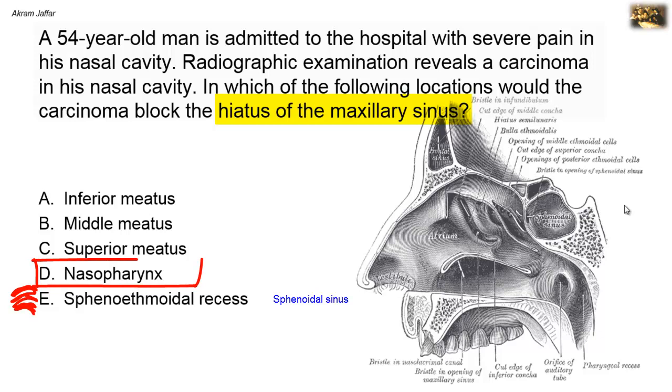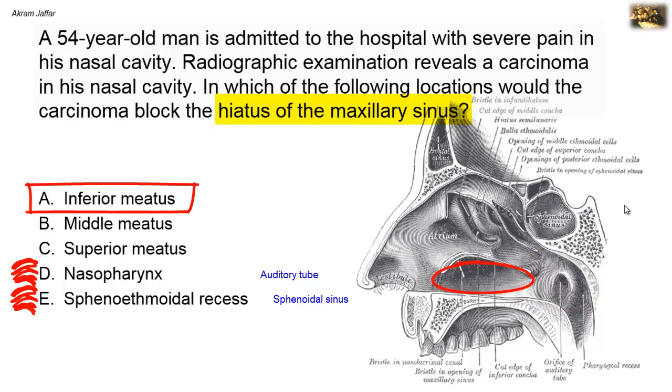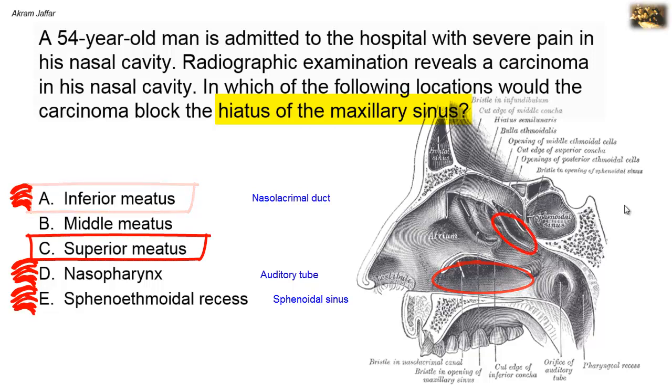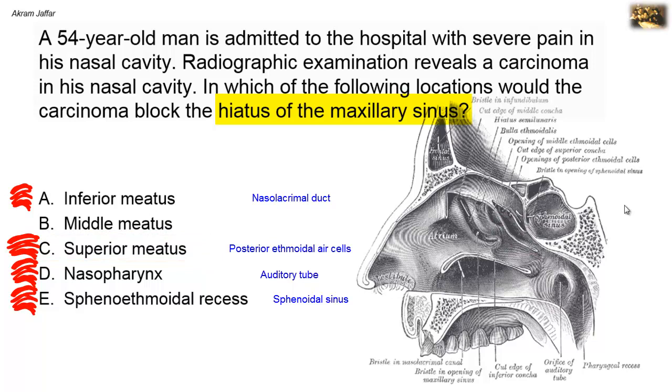In the nasopharynx, which is located actually behind the nose and not on the nose, the opening present there is the opening of the auditory tube or the eustachian tube, and not the maxillary sinus. The inferior meatus receives the opening of the nasolacrimal duct. The superior meatus receives the opening of the posterior ethmoidal air cells. So as you can see here, in the sphenoethmoidal recess, in the superior meatus and in the inferior meatus, there is only one opening, and in all these cases it is not the maxillary sinus.